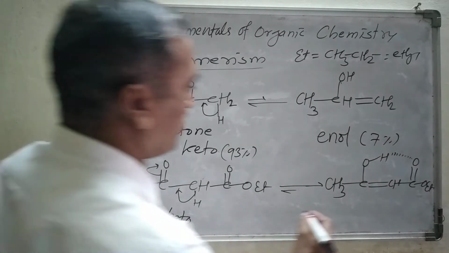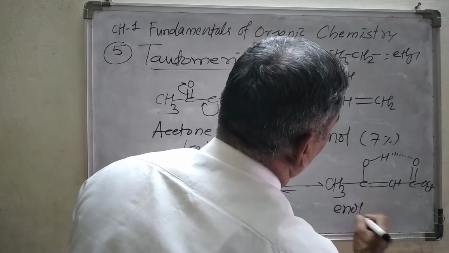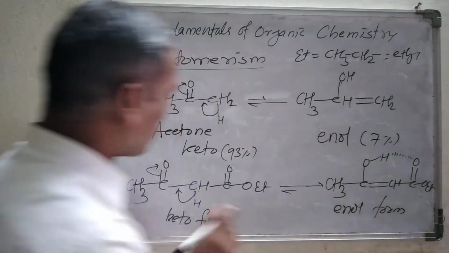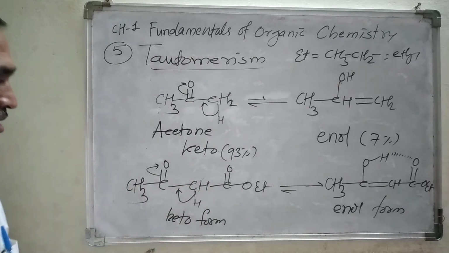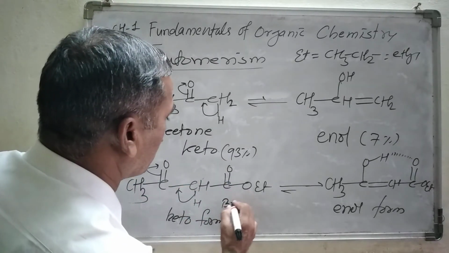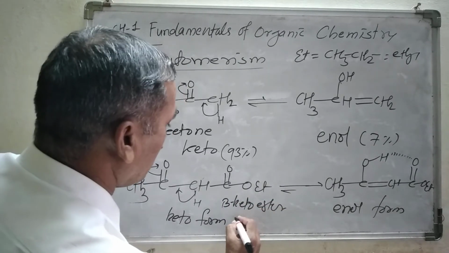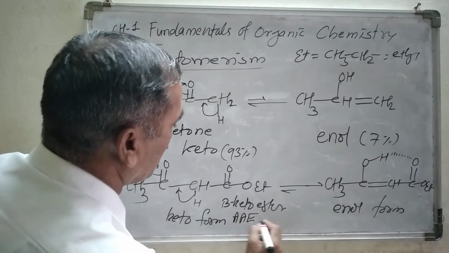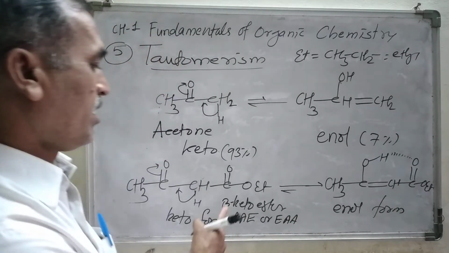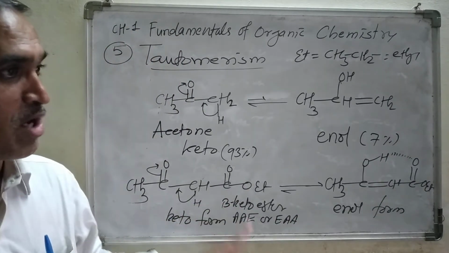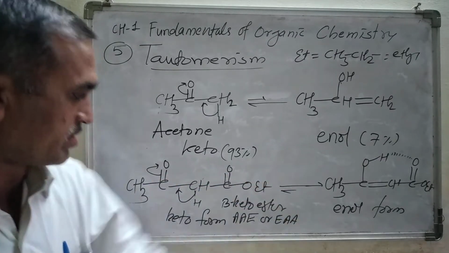So this one is called the keto form, and this one is called the enol form, right? Keto form and the enol form. The name of this compound is a beta keto ester. It is known as AAE, or we can call it EAA. AA means acetoacetic ester, or you can call it ethyl acetoacetate.